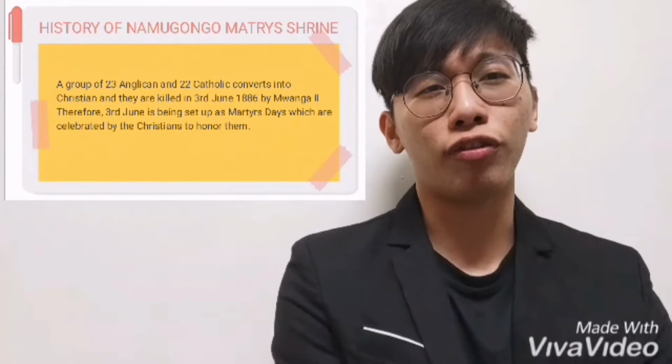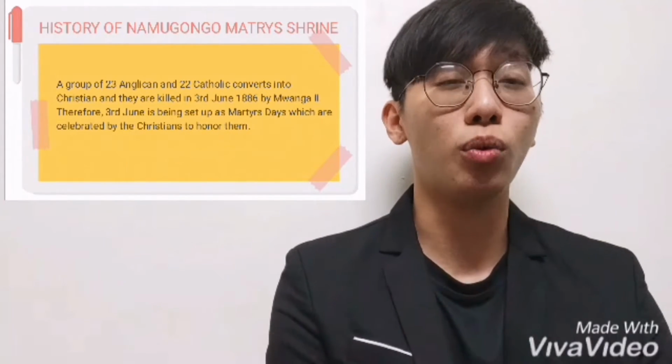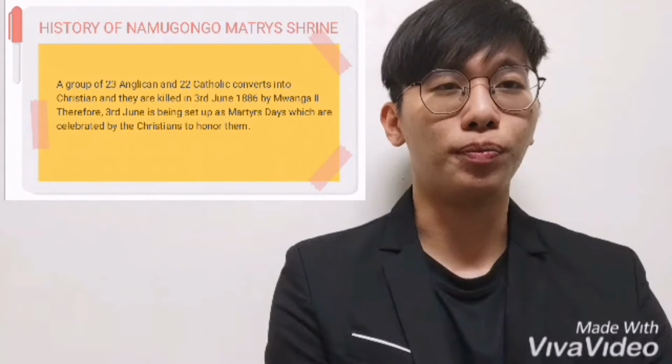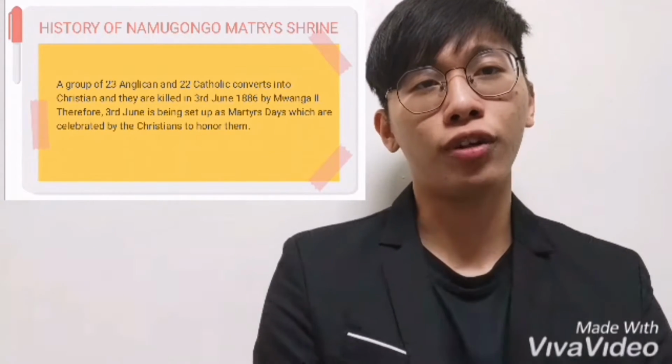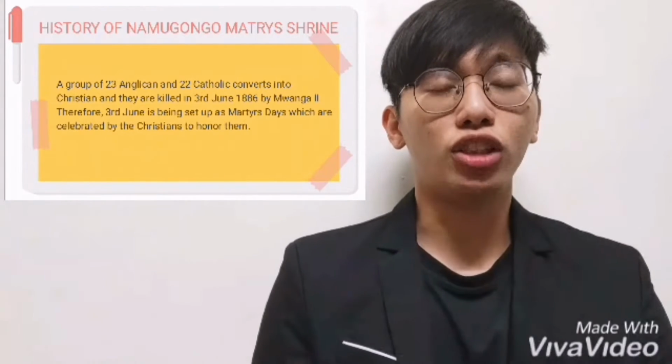On 3rd June 1886, a group of Anglican and Catholic converts to Christianity were killed by Mwanga. Therefore, 3rd June is set as Martyrs Day, celebrated by Christians to honor them.